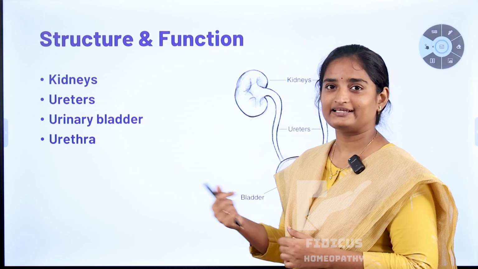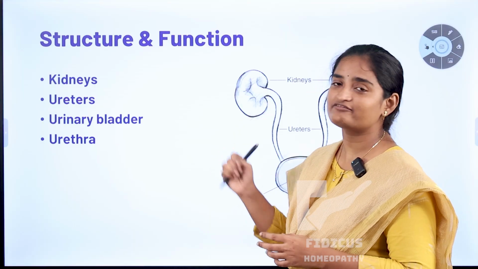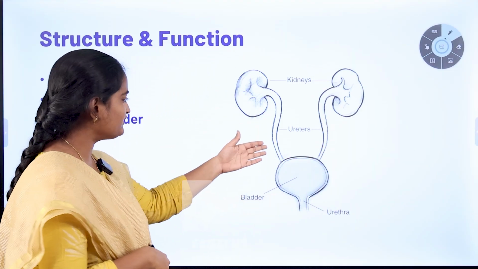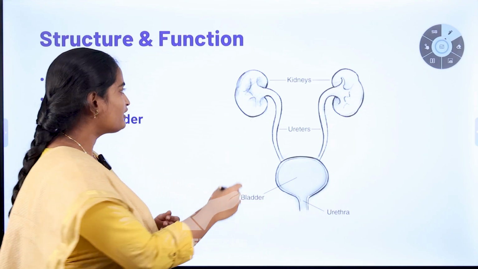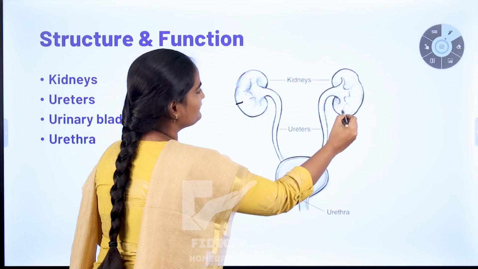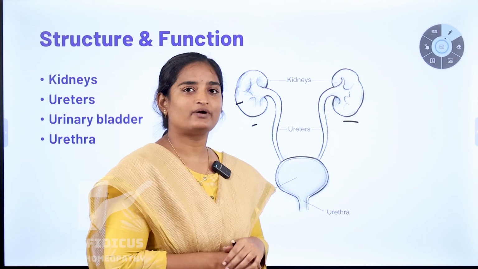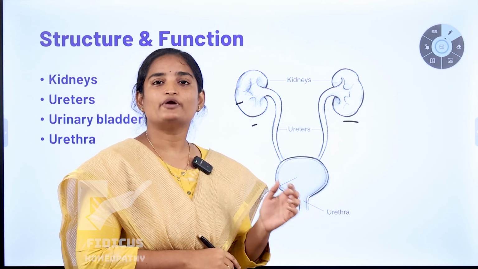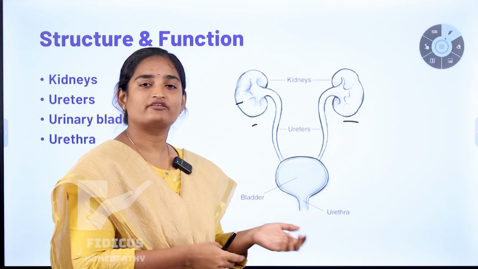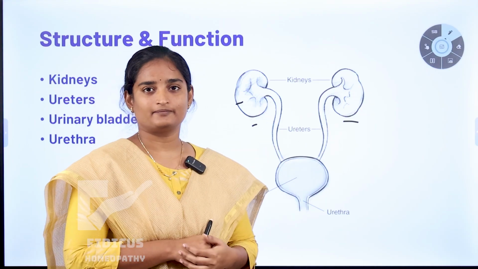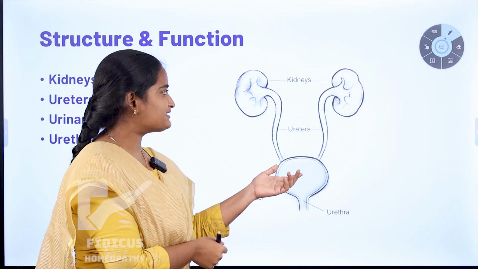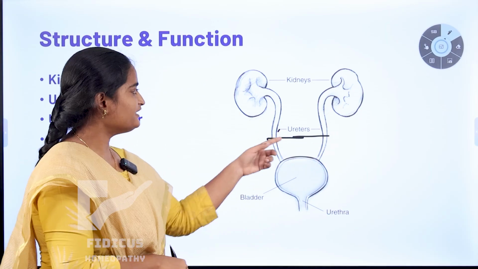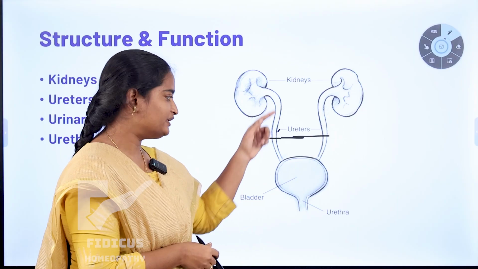To understand UTI clearly, let us now discuss the structure and function of the urinary tract system. Usually the urinary system consists of kidney, ureter, bladder and urethra. Now coming to the kidney. These are the kidneys. There are 2 bean-shaped kidneys in the human body, either side of the spine. These kidneys help in filtration of blood to remove toxic products and excess water from the blood, and they also produce urine. Ureters are thin tube-like structures arising from each kidney. These 2 tubes are called ureters. They carry urine from the kidney to the bladder.